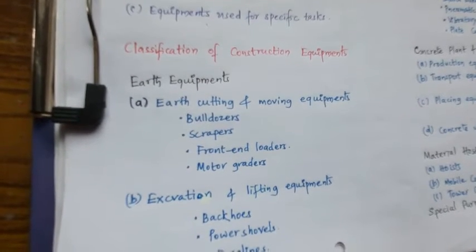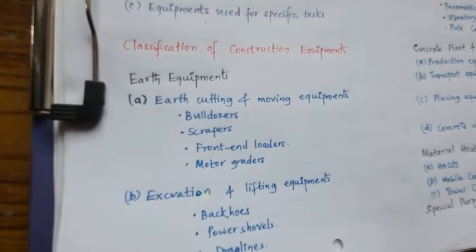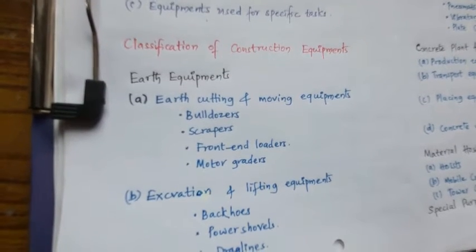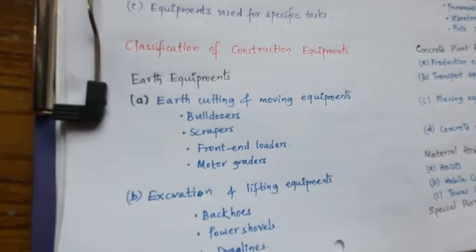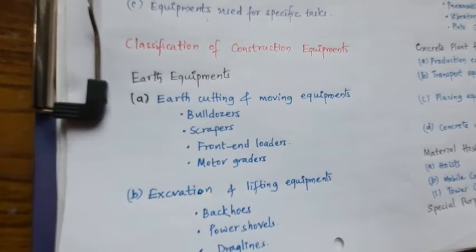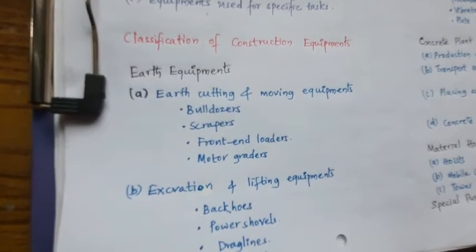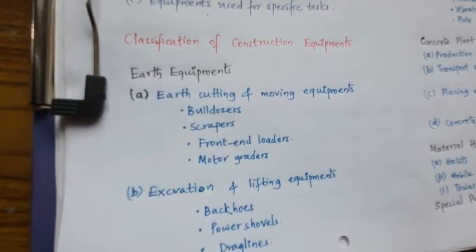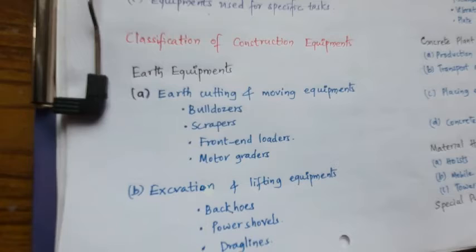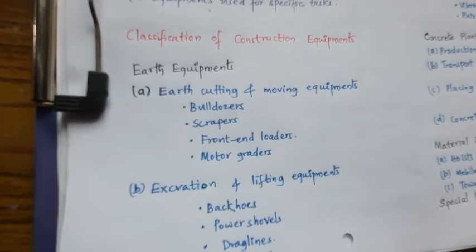You all see these equipments, but nowadays you have to know them by name. From your exam point of view, you have to know how each equipment looks. Google each and every equipment you see now, and recognize them with the name. Even I will send in the group what a bulldozer looks like, what a scraper is, how the front end loader looks like, how the motor grader looks. These equipments you call earth cutting and moving equipments.